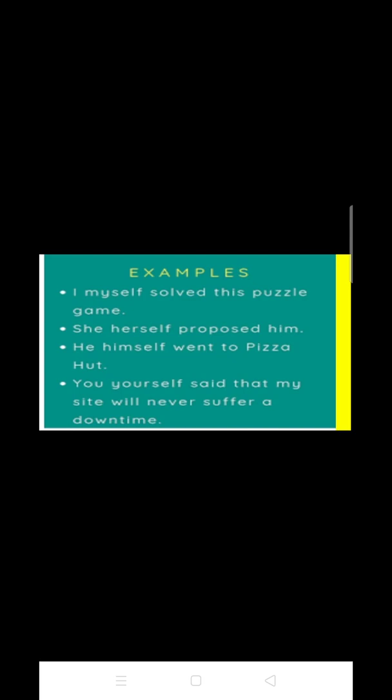But students, don't get confused that yourself, herself, himself will always be reflexive pronouns, because in reflexive pronoun there will be no other pronouns like personal pronoun, interrogative, demonstrative, etc. But in emphatic pronoun, at the very beginning of the sentence there will be a personal pronoun, and then the emphatic pronoun will follow it.